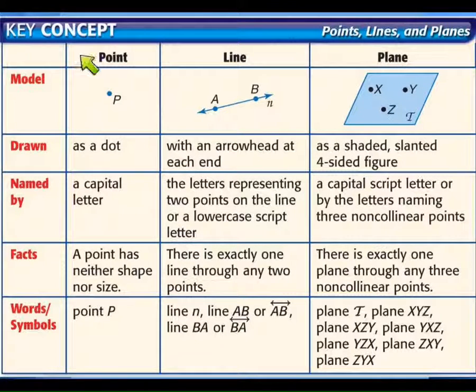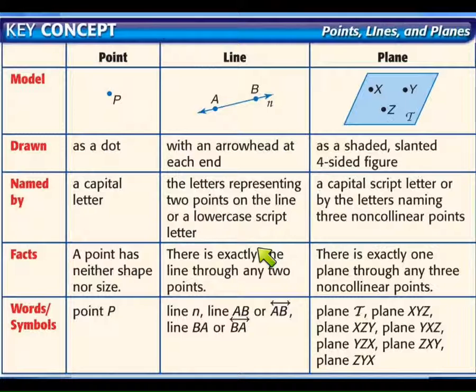But a point, we represent it as a dot. It's always named by a capital letter, so this is point P, obviously. And again, it has no size or shape. You can't measure points. A point's just a location on a line. It's where it's at. Point P is how we call it. A line, we always have arrows on the end, because it goes on forever.